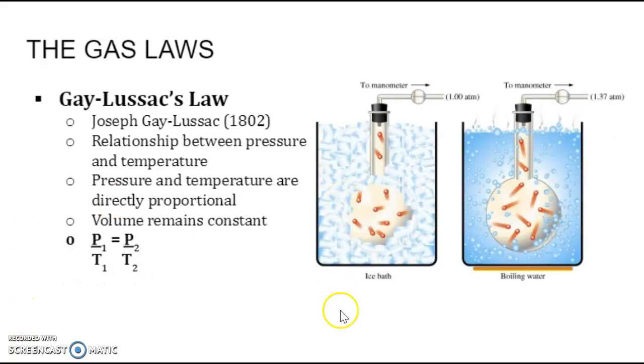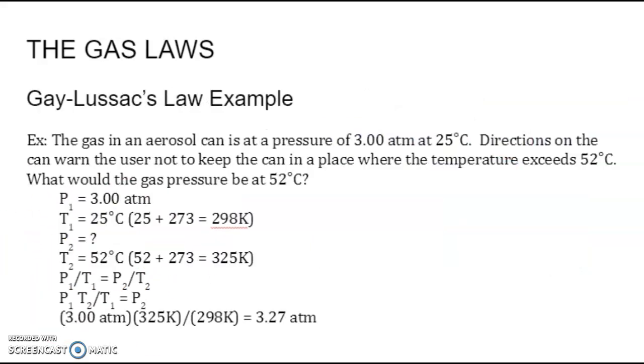Now, the third gas law that we're going to discuss today is Gay-Lussac's law, which is the relationship between pressure and temperature. Pressure and temperature are directly proportional, just like the volume and temperature that we saw in Charles's law. So P1 over T1 equals P2 over T2. We'll apply that to an example as well.